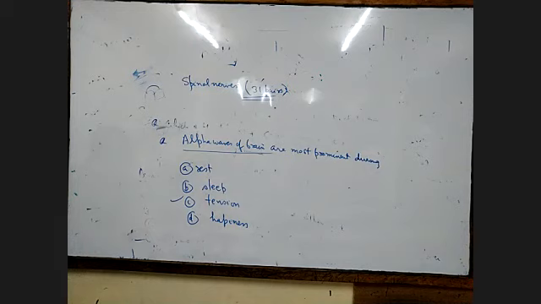We have the alpha, beta, and also the lambda waves. Three waves are there. For these three waves we will do one or two more questions. After that we'll start the chemical coordination. After that, the movement and locomotion.